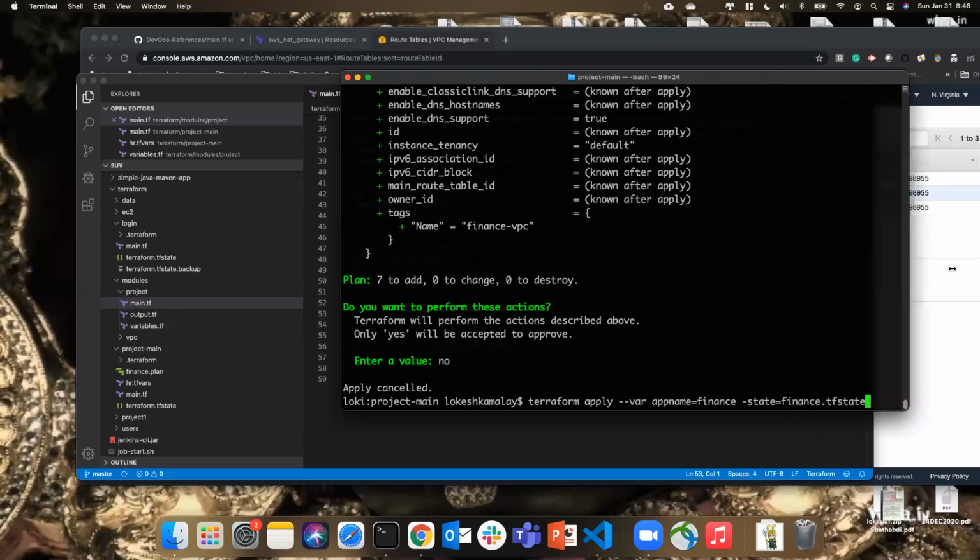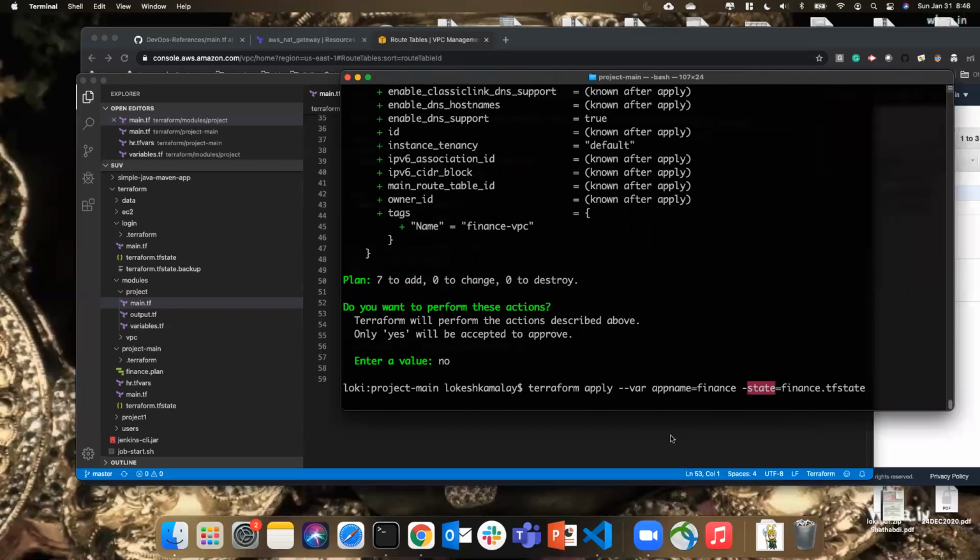So this is the state, not state out. So now this will use this state. So this state doesn't have anything. It is going to assume that there is no finance app available. That's why it says 7 to add.